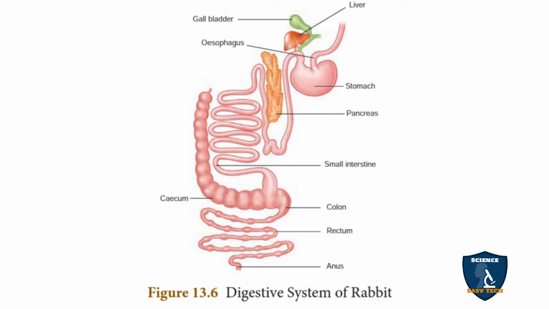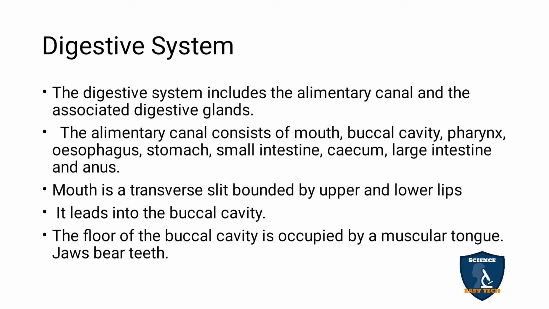And you can see the gallbladder here and liver, and this is the stomach portion, and you can see the esophagus, pancreas and small intestine, colon, rectum, anus and cecum. So this is the structure of the digestive system seen in the rabbit. Okay. So we are going to see in detail.